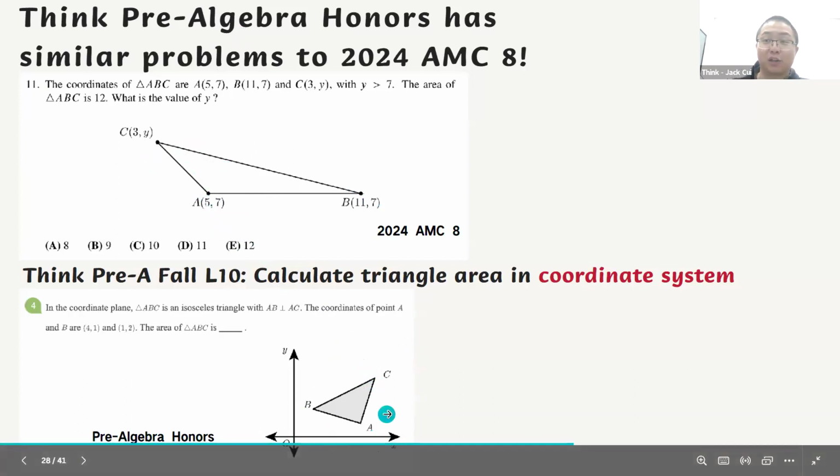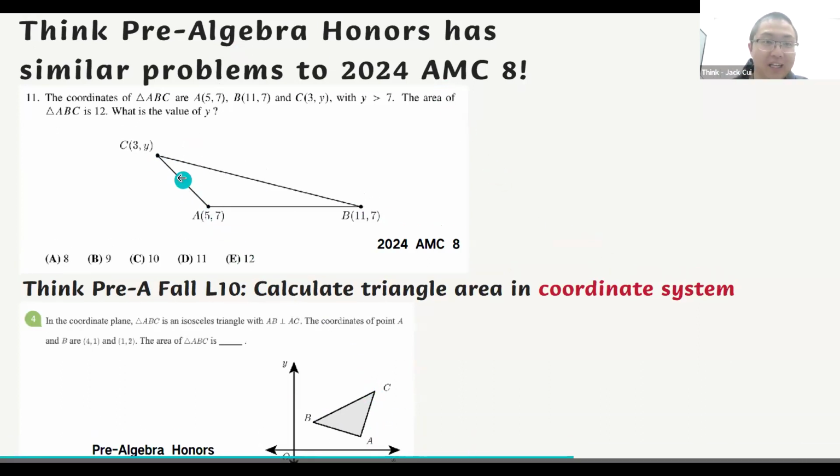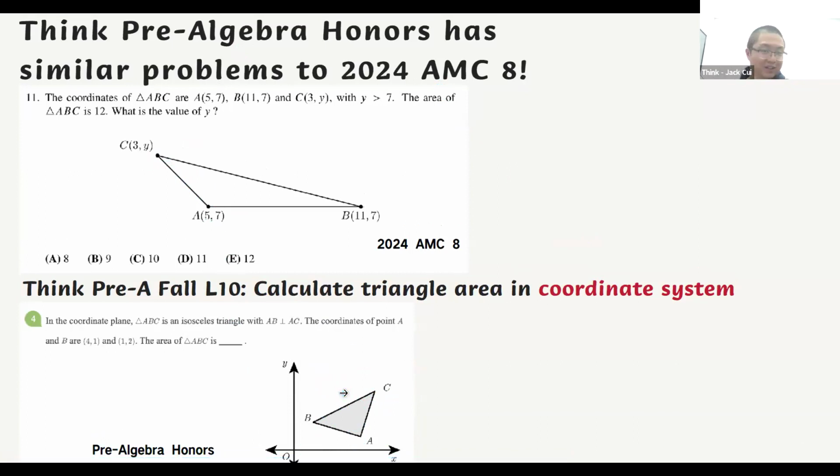You get more rigorous training at Think Academy. And when you see the AMC 8 question, you will find it's so simple. For this triangle, you need to solve using the Pythagorean theorem or cutting and adding the areas. This is harder.